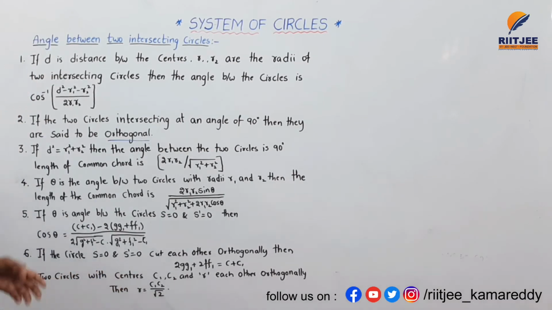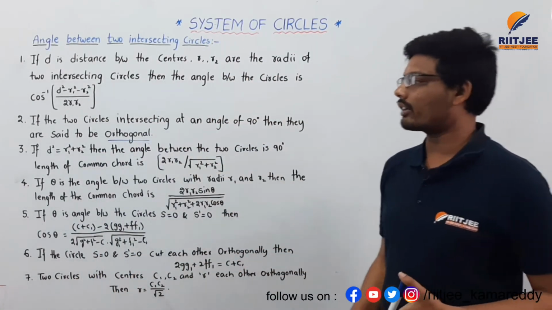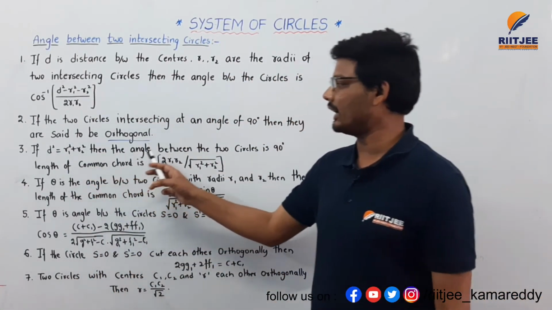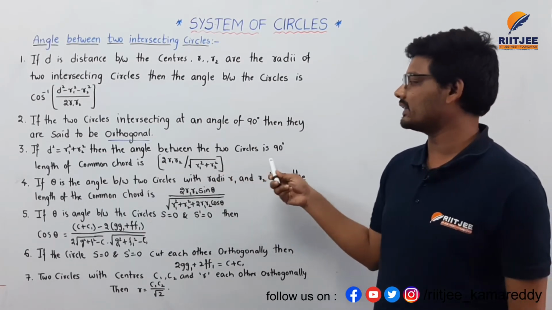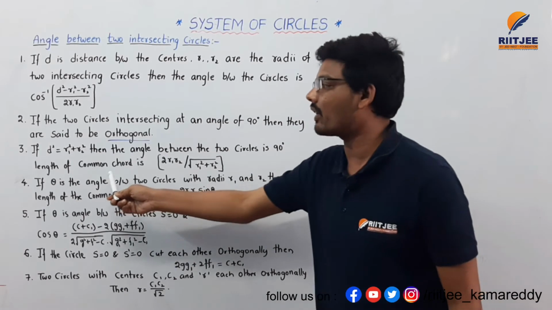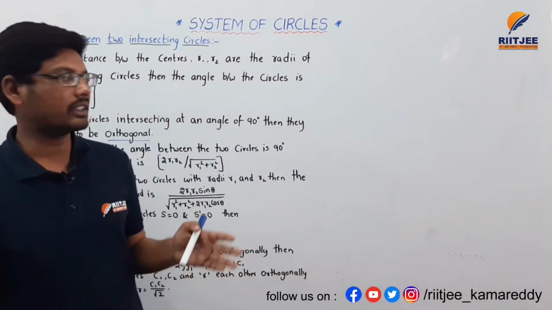The third point: if d squared is equal to r1 squared plus r2 squared, then the angle between the two circles is 90 degrees, and we look at the length of the common chord. Listen carefully, the condition is the same as the previous one.